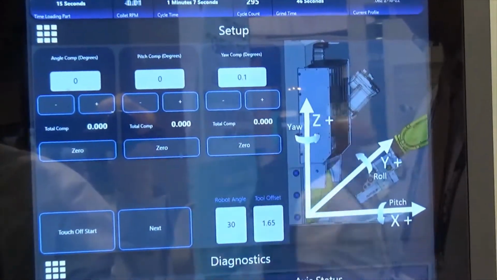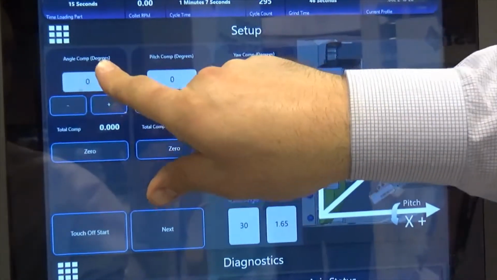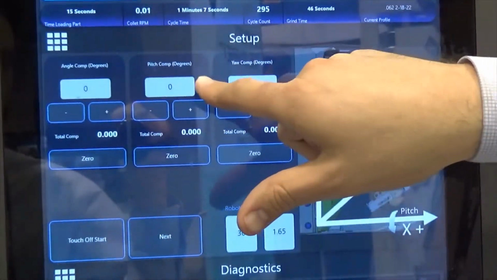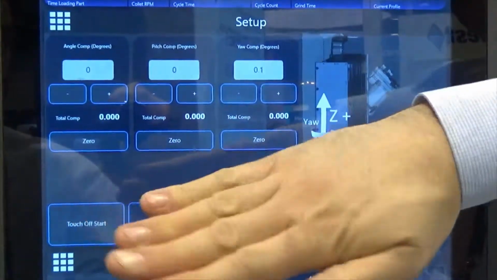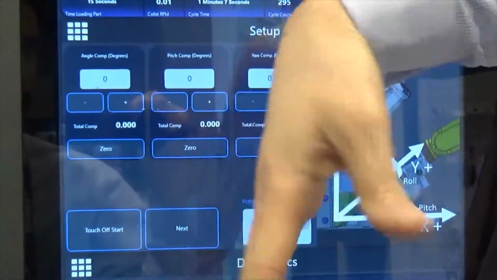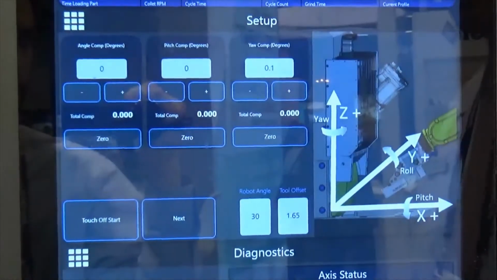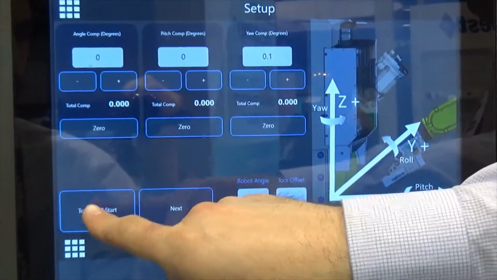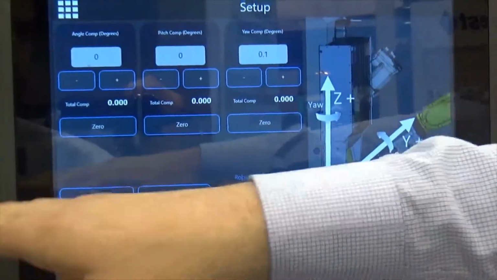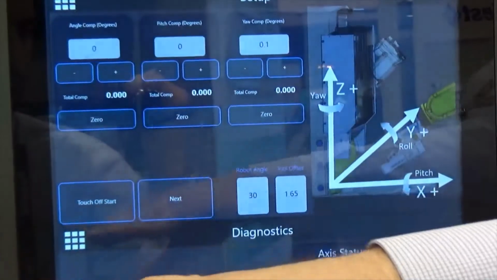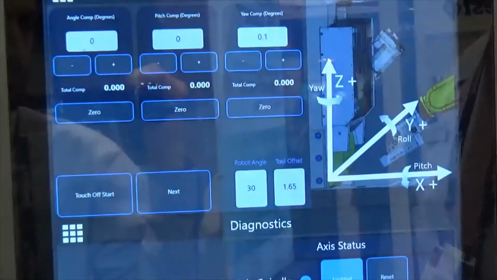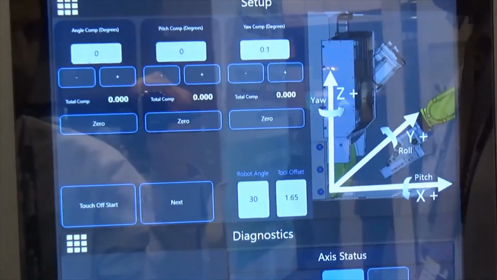On our setup page, we have the ability to add in angle compensations for your wrist, your pitch compensation, which shows your tilt, and your yaw is going to be for your rotation, side to side. We also offer you the touch-off starting button when you have the plate located inside the machine. After you complete your touch-off with your end effector, level things out, you'll press your touch-off start, and that'll go up and initiate your touch-off with the AE sensor.